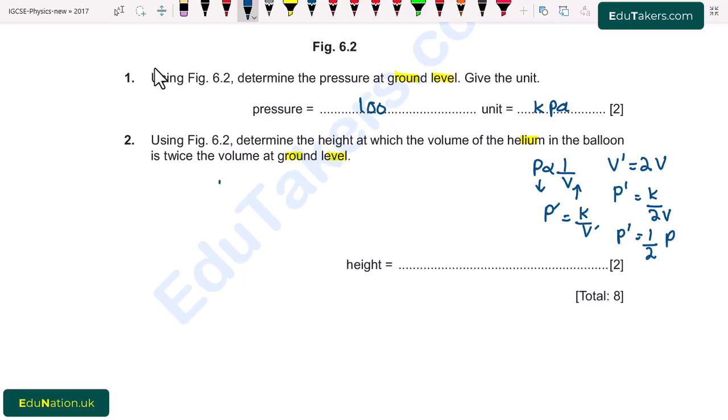I write here P prime is equal to 1 over 2P. It means that when we double the volume, then its pressure becomes half. And we have to find out this value of pressure when the volume of the helium is twice the volume at the ground level. The pressure at the ground level is 100, so I write here 100 divided by 2, which is equal to 50 kilopascal. So this is the value of pressure and we have to find out its corresponding height.